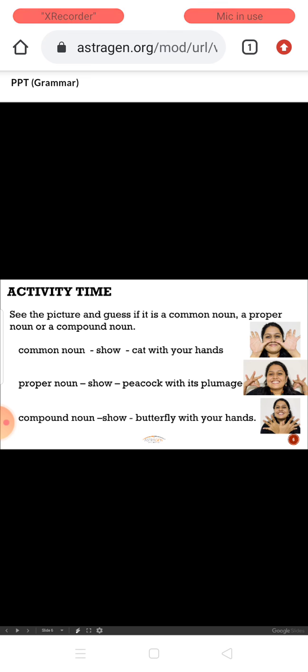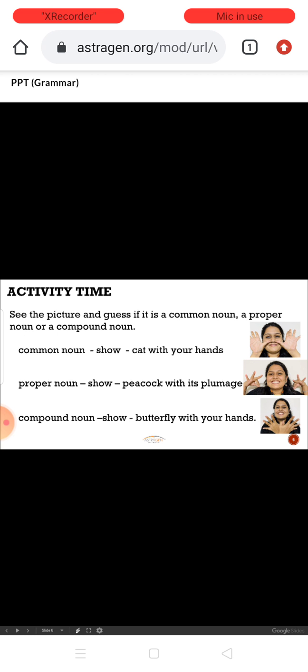Okay, you have to put a cat, sorry, you have to make a cat with your hands. Proper noun, peacock, and compound noun, butterfly, with your hands. Okay, so ready, steady, go. 4, 3, 2, 1. Yes.